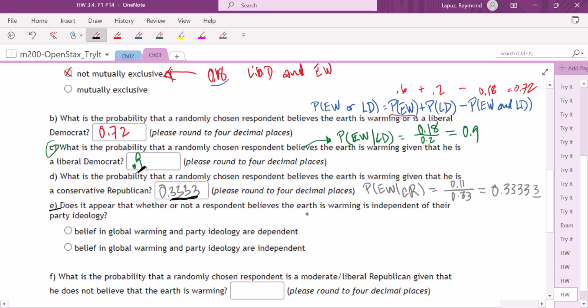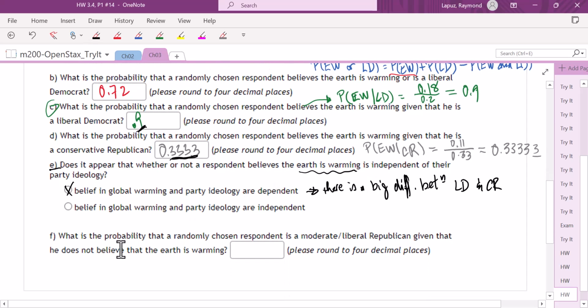So whether the Earth is warming kind of really depends on whether you are a liberal Democrat or not a liberal Democrat, or you're a Republican. So there is a big difference. So I would say that is probably dependent. We can say there is a big difference between the liberal Democrats and conservative Republicans who believe that the Earth is warming.